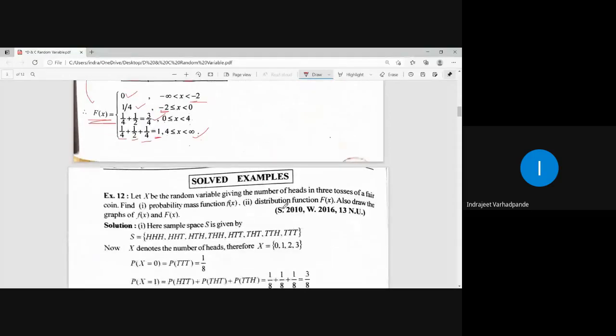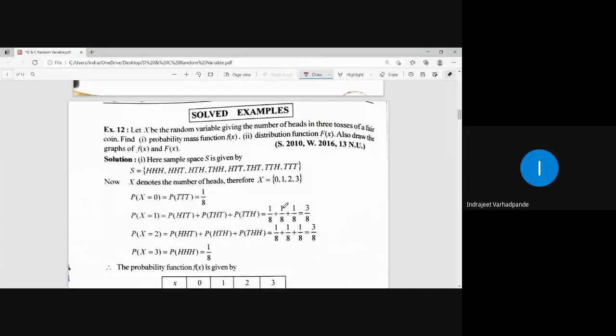So for a discrete random variable, I have two terms associated. One of them is the probability mass function or a probability distribution. Second is the cumulative distribution function or a distribution function.